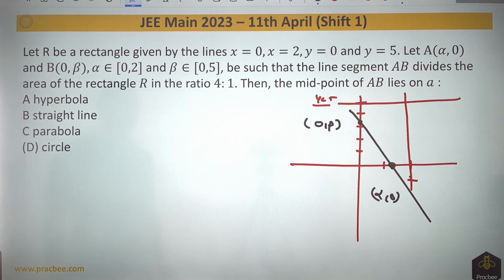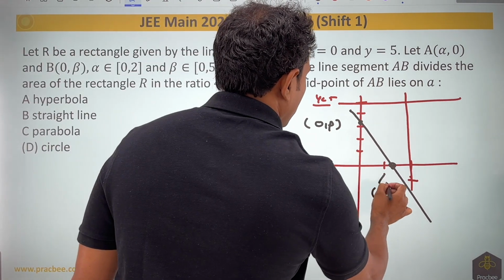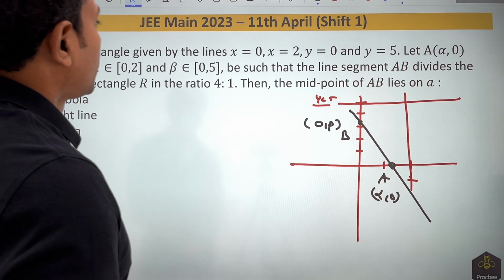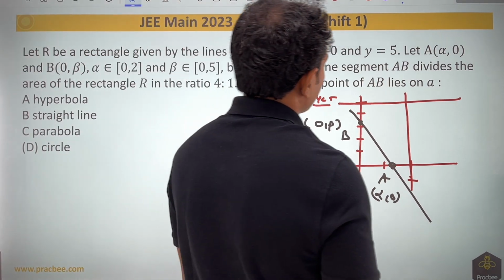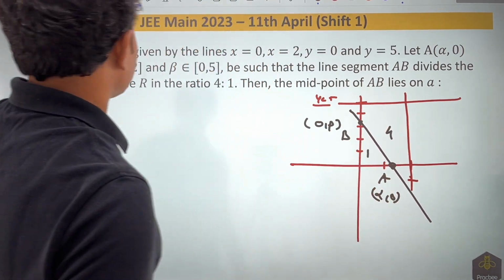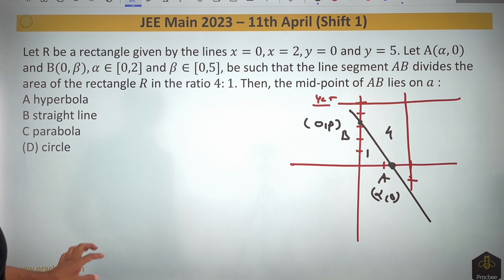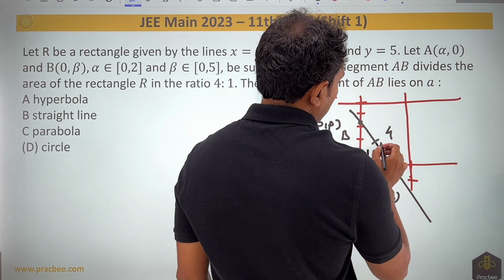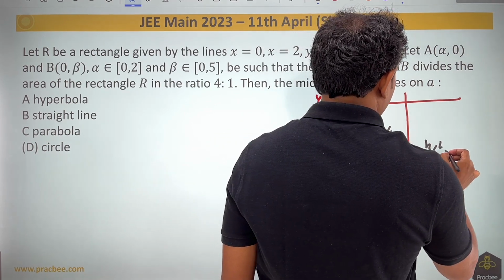Once we have a line segment like this, with point A and point B, the area of the rectangle R is divided in the ratio 4:1. This is divided in the ratio 1:4. Now once you have this, what they are asking is whether the midpoint of AB lies on a parabola or hyperbola. Now they want us to tell where the midpoint, let us say h comma k, lies.